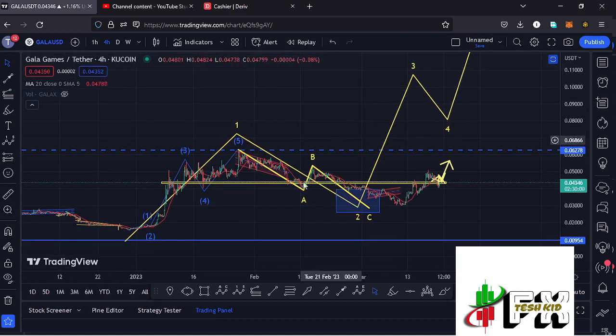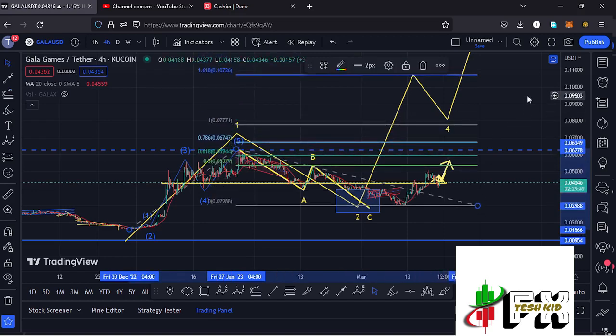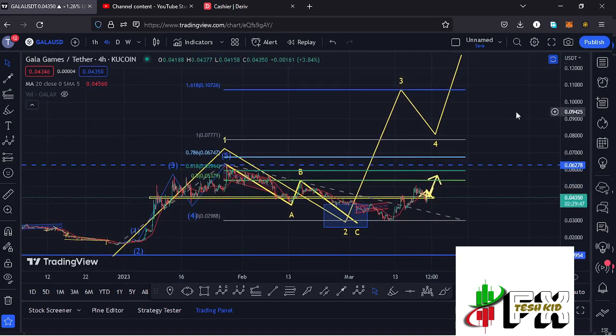Allow me to first sketch out a target area to the upper side in the formation of that wave 3 by connecting the trend based Fibonacci from the low of the first wave to the high of that wave 1, then dragging the fibs to the low of the second wave, and that gives me a minimum target area to the upper side in the formation of that wave 3 at the fib level 1.618, and that is at around the $0.10726 mark, and that is the minimum that I'm expecting Gala Games to do here on the long-term scenarios in the formation of this wave 3.